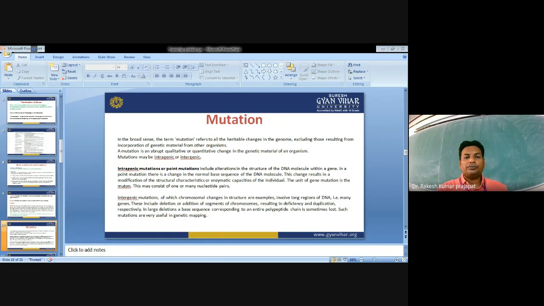As you know, mutations are sudden and inevitable. Mutation is the process that produces a gene or chromosome that differs from the wild type.